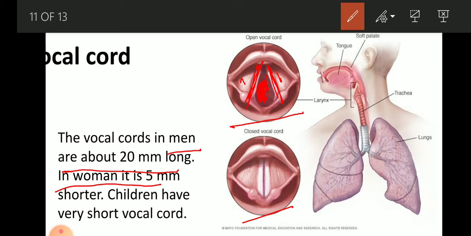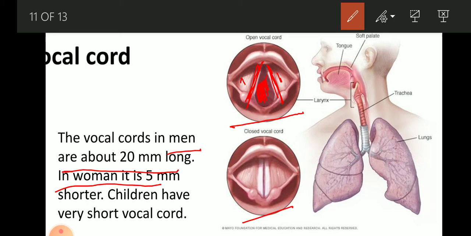So the sound is produced by the vocal cord, and when we speak, the parts of the mouth including lips, tongue, mouth cavity, teeth, and hard and soft palate play an important role in speaking. So while we are speaking, all these things and the muscles of our mouth work together and the words come out. So it is a very important thing.